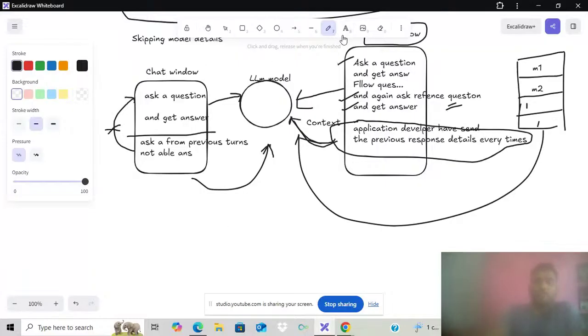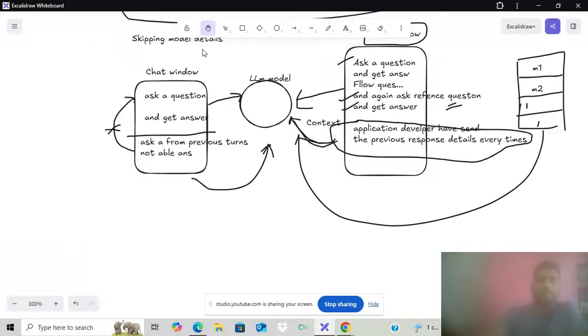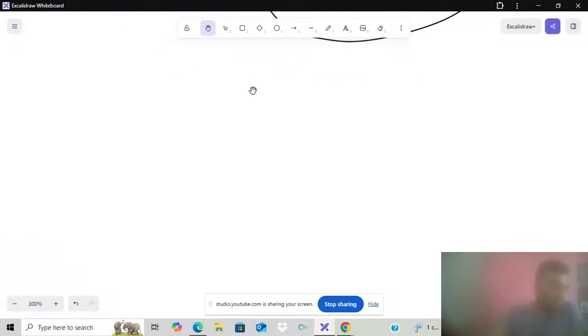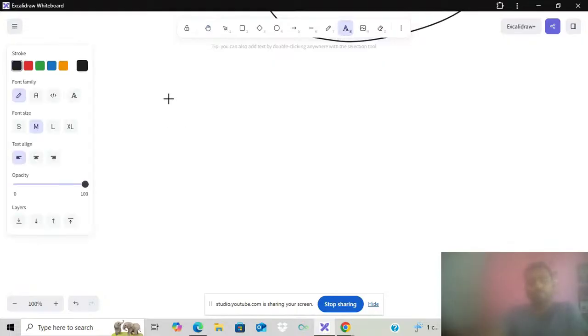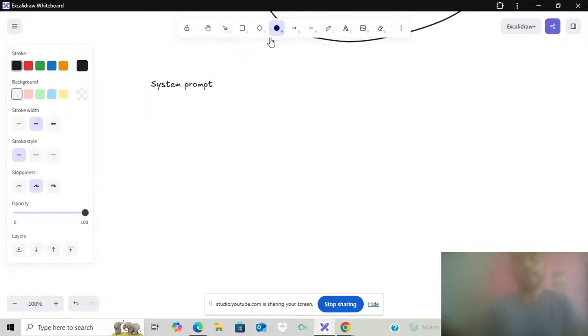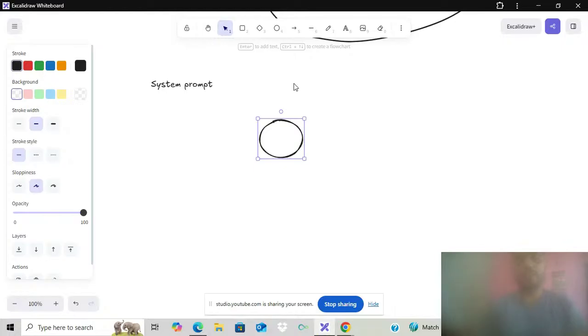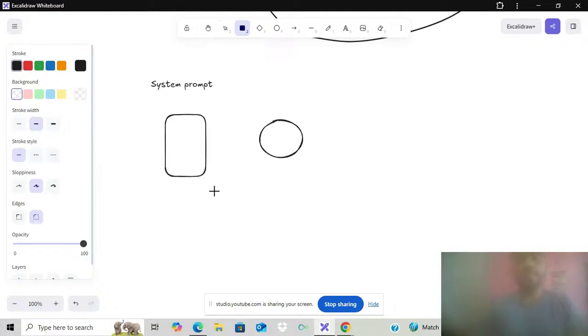Let's first discuss the system prompt. When we are passing the context and trying to instruct the model, we need to pass some prompt.